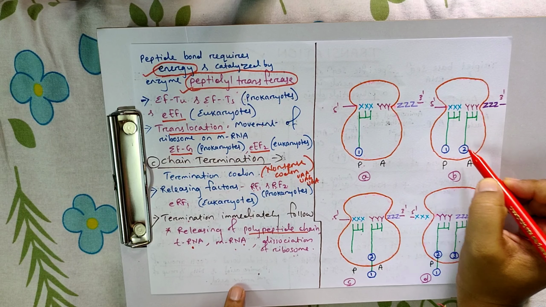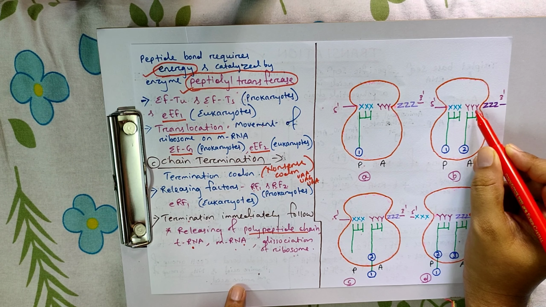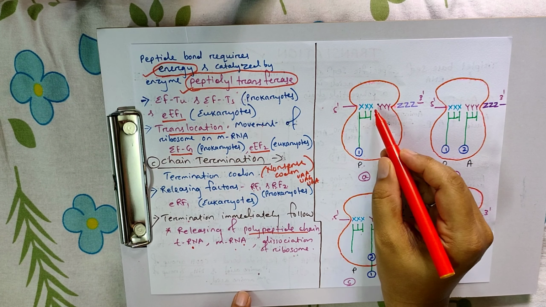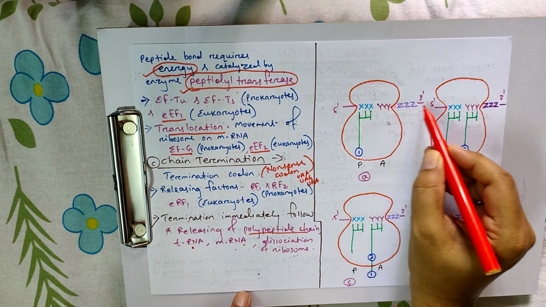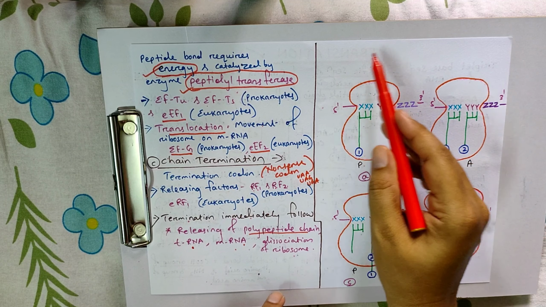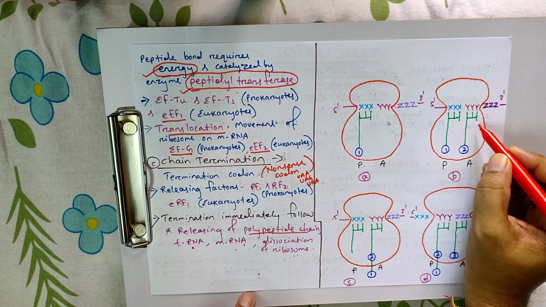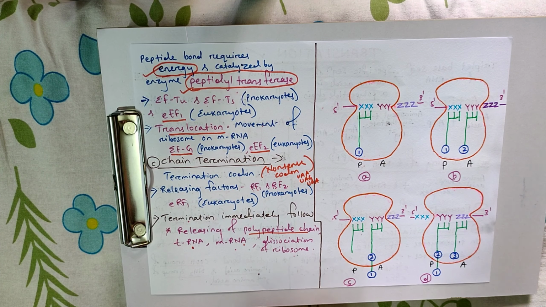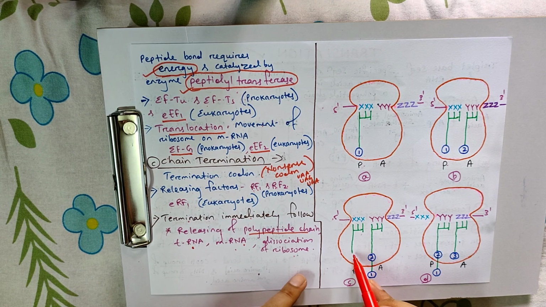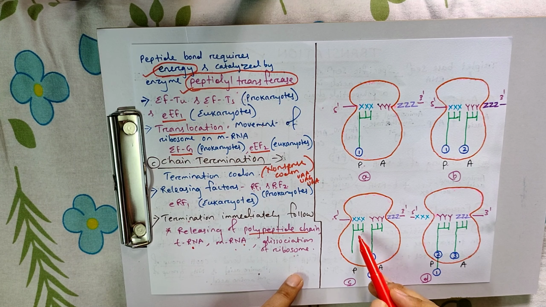In the next step, another tRNA attaches here. Here XXX and YYY symbolically represent nitrogenous bases. That means it is not literally XXX, it is nitrogenous bases. And here the two sites become filled up. In the next step, what happens? We know that the P site is the donor site and the A site is the recipient site. The P site gives the amino acid to the A site, and this tRNA no longer has an amino acid.